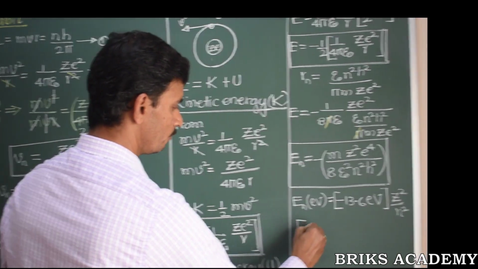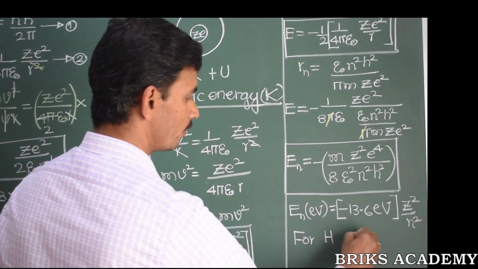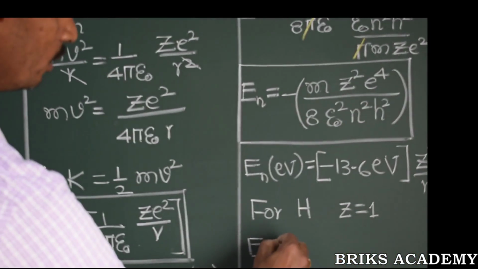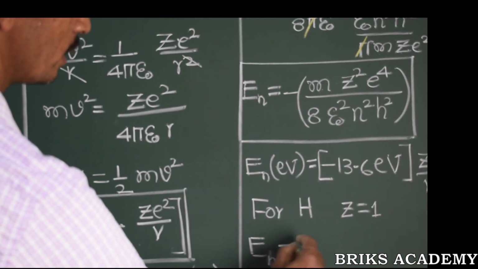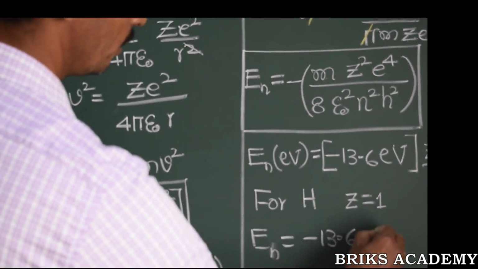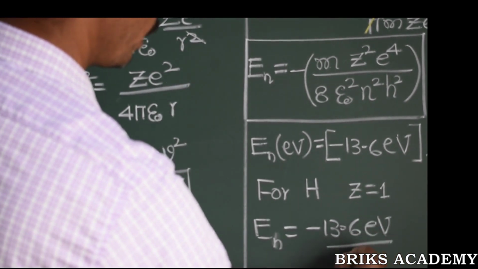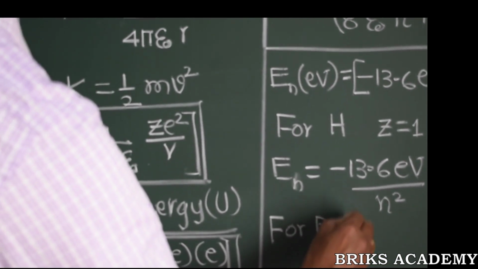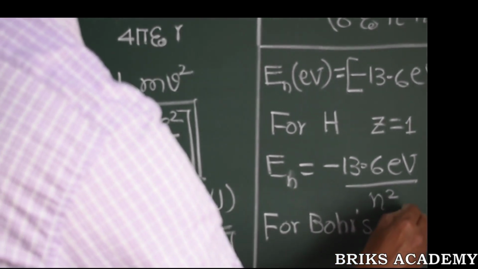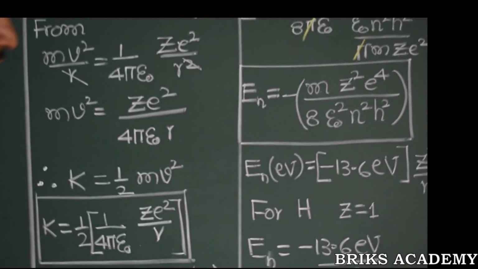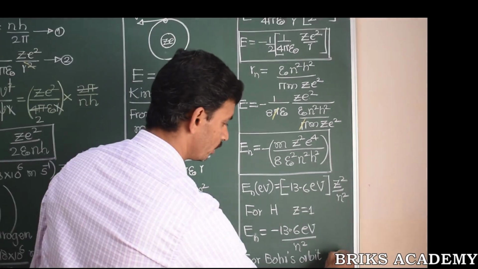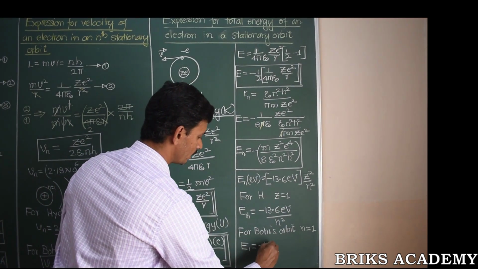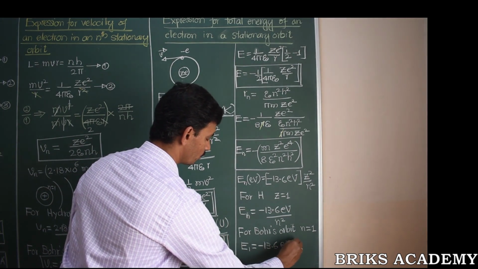Further, for only the hydrogen atom, if you substitute Z equal to 1, then the energy becomes E n equal to minus 13.6 electron volt divided by n square. Again for Bohr's orbit, we know what Bohr's orbit is. The very first orbit of the hydrogen atom is called the Bohr's orbit. For Bohr's orbit, n becomes 1. Therefore, the energy in the very first orbit, E1, is minus 13.6 electron volt.